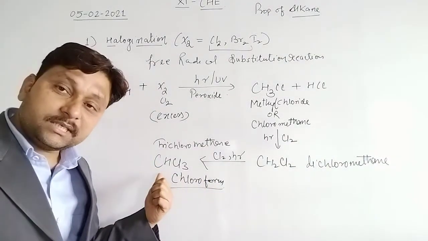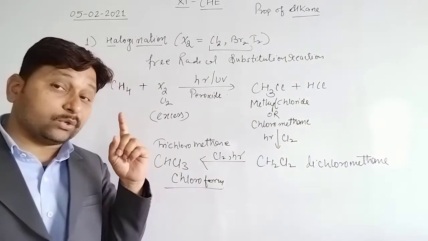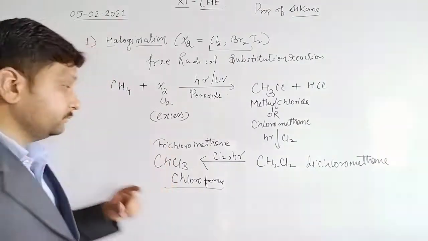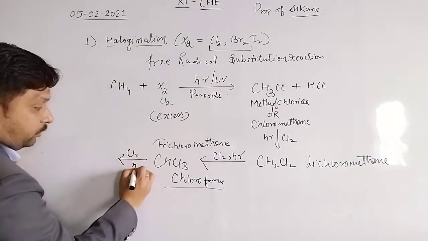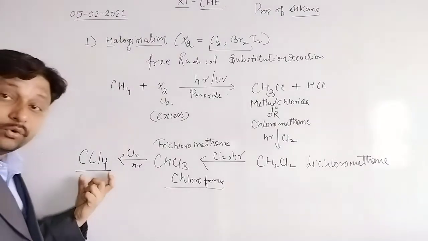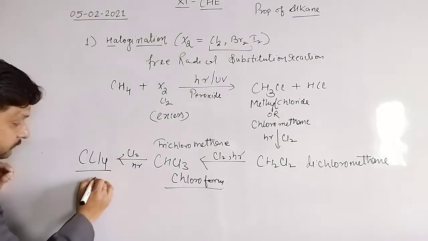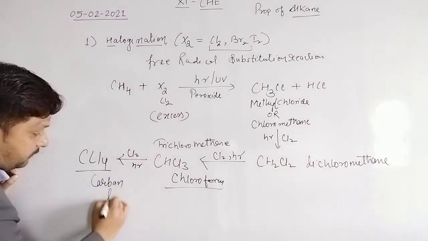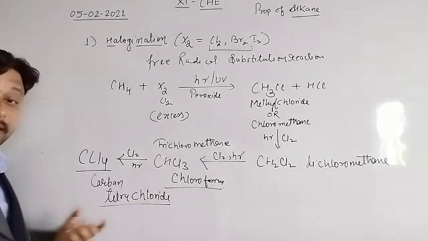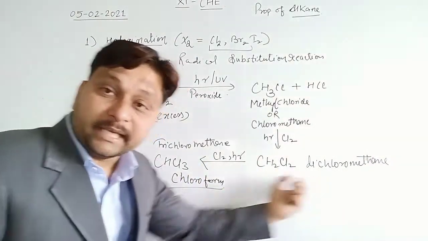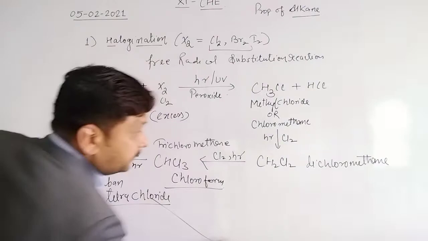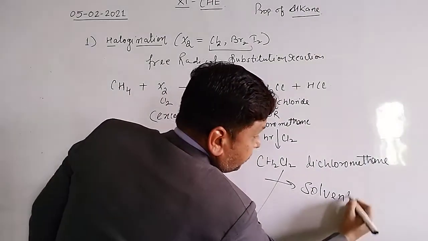See here, one hydrogen is remaining. It means if there is a chlorine atom, it will further react with chloroform and convert into CCl4. With chlorine in presence of ultraviolet rays, it converts into CCl4, and this is carbon tetrachloride. Carbon tetrachloride and dichloromethane both behave as solvents. Clear? These two behave as solvents.